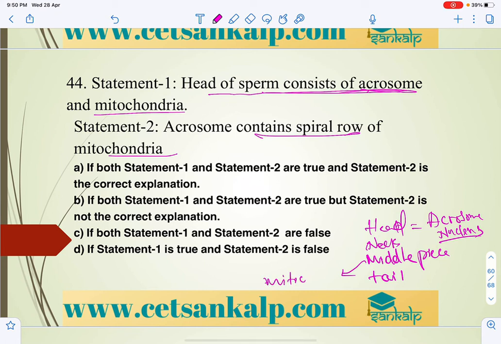So the head of sperm consisting of acrosome is correct, but not mitochondria, that is wrong.